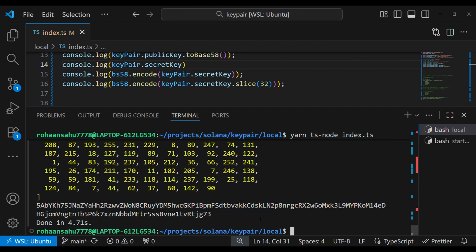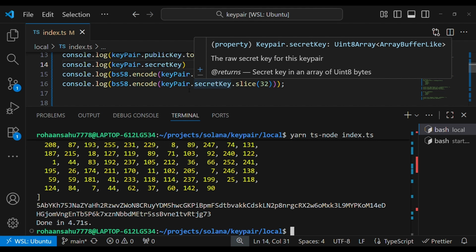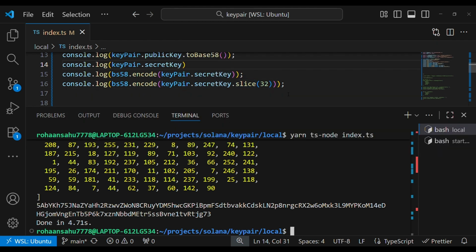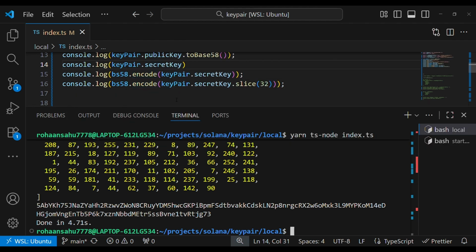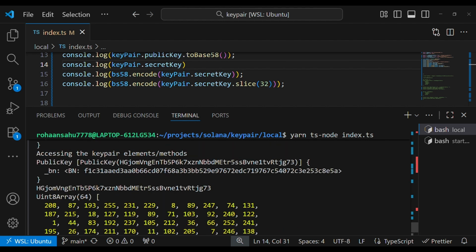And this, as you can see, is the output from key pair.secret key.slice(32). So we are slicing out the last 32 elements, and then we are encoding it to base 58 using bs58, because even after we slice, the type of this slice is going to be Uint8Array, so we'll need to use the bs58 encode. And this, which starts with HG and ends with G73, happens to match the public key, HGJ here and G73. I'll just console log it again.